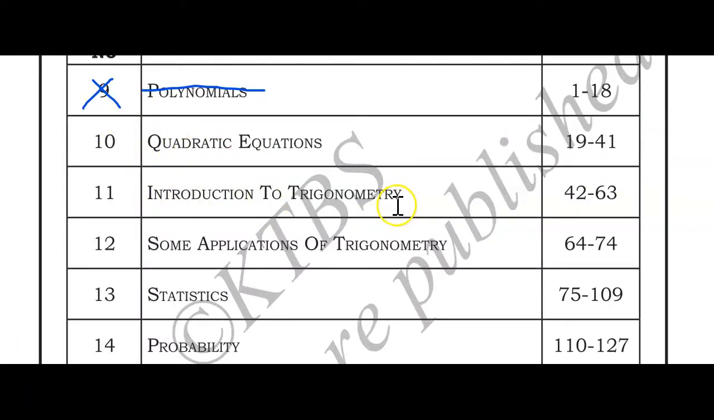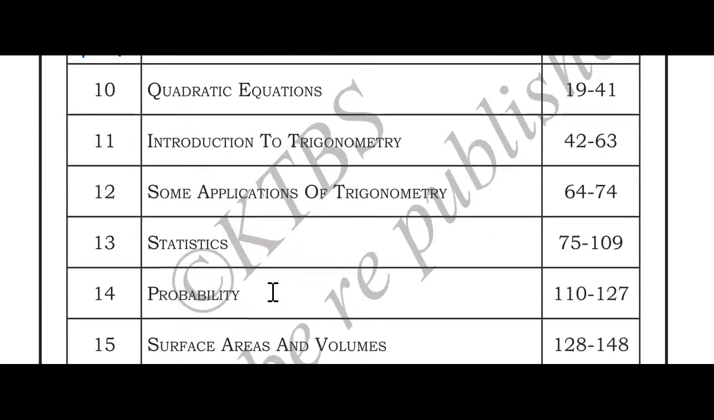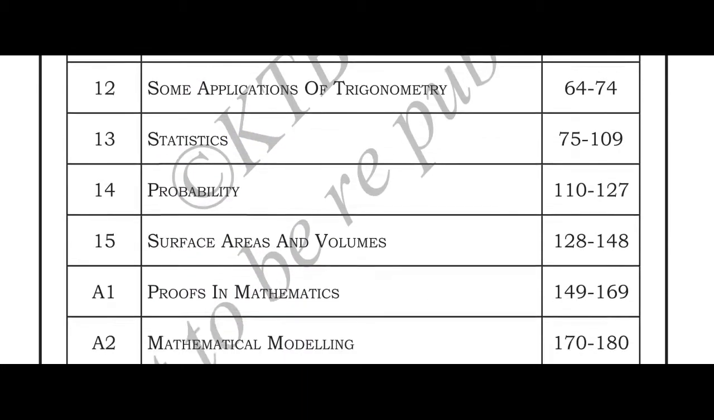Introduction to Trigonometry is there as it is. Some Applications of Trigonometry also is there as it is. Statistics also is there as it is. You have to study even this chapter fully. After that we have a chapter called Probability. Can you see this, children? Yes, this chapter has got deleted, Probability. As you can see here, this chapter is no more. You will not get any questions based on this chapter. And the next chapter, Surface Areas and Volumes, is written fully. You have to study this chapter completely till the end.